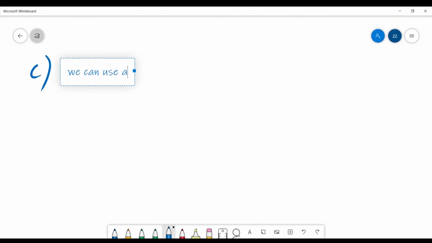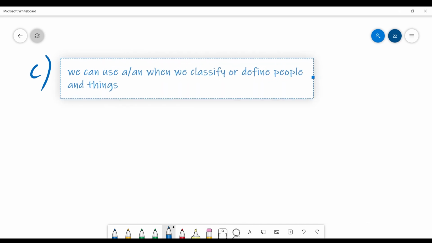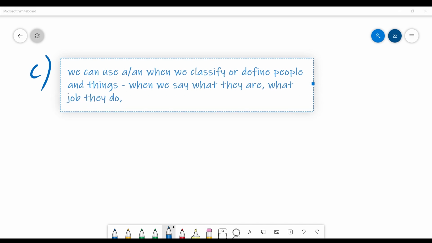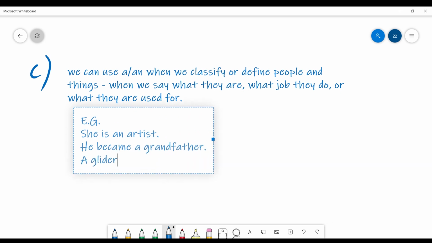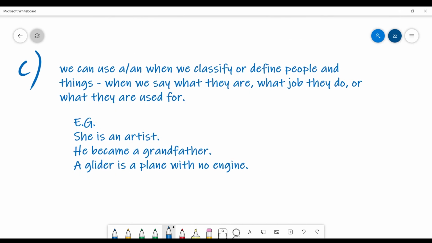Okay, case C. We can use a or an when we classify or define people and things. When we say what they are, what job they do, or what they are used for. Okay? Here are some examples. She's an artist. He became a grandfather. A glider is a plane with no engine.